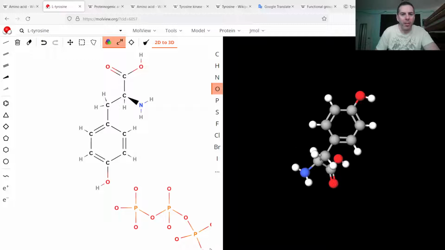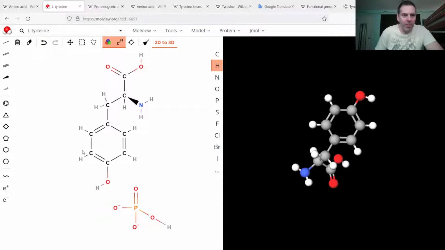Then you have an adenosine connected there. But I'm just going to draw the phosphate as if it was floating in the air, or the cytoplasm. And I like to draw a bunch of negative signs on here, but they might also just have hydrogens attached.